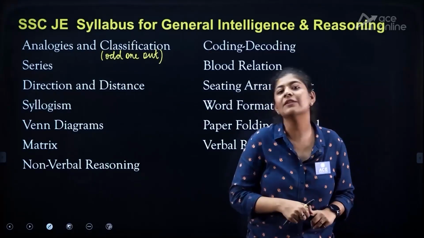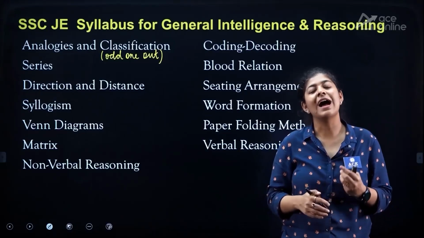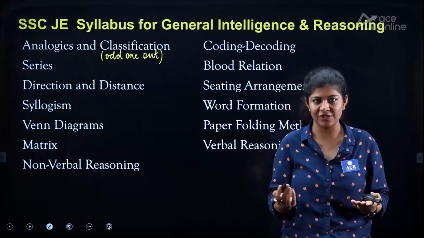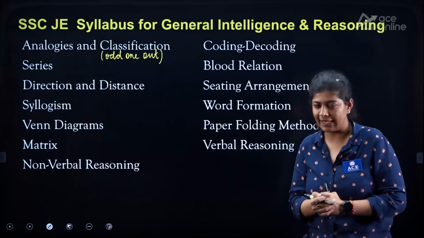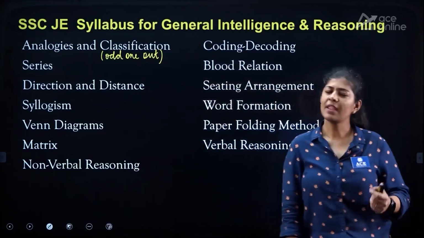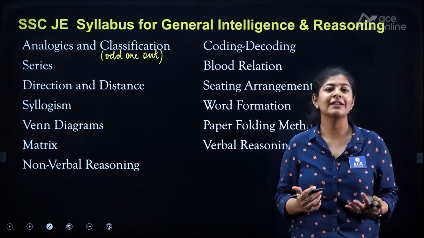The next topic that we are having over here is blood relation, in which we need to identify our relations with respect to our generations and the connections that we are having with our family, right? The next one is direction and the distance. We know that we are having 4 main directions and 4 cardinal directions.